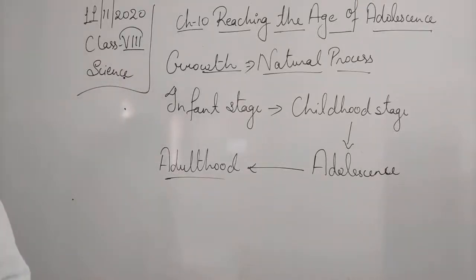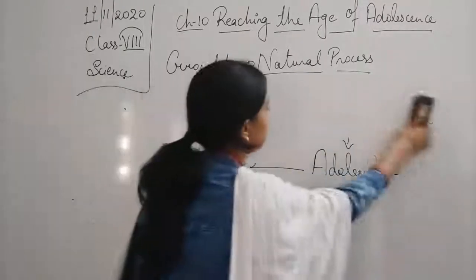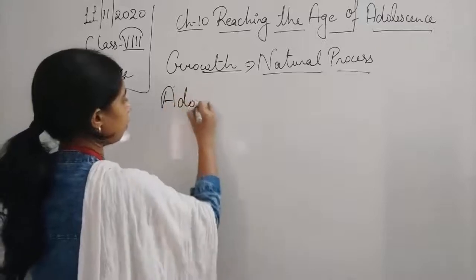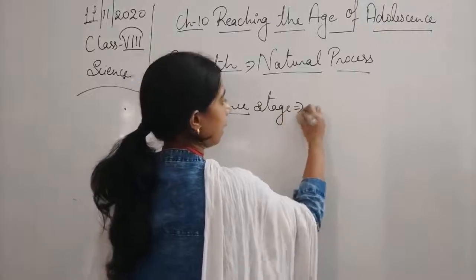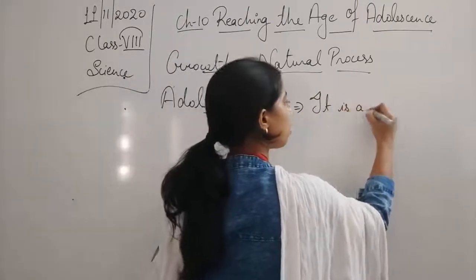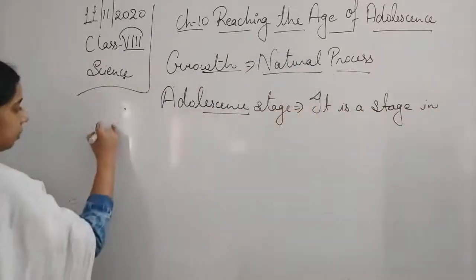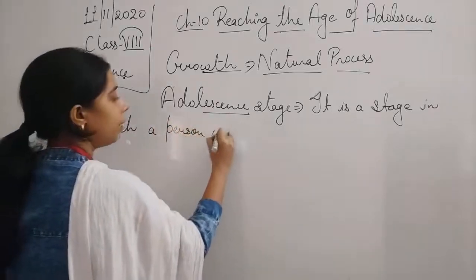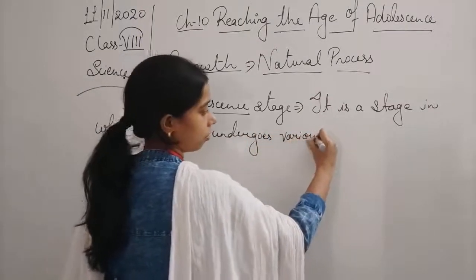So we can say that various changes occur in the adolescence stage. Adolescence stage: it is a stage in which a person undergoes various changes.